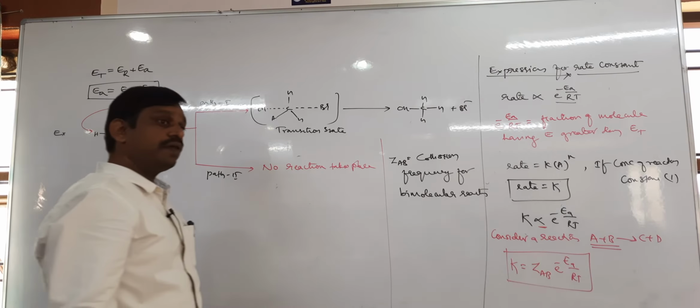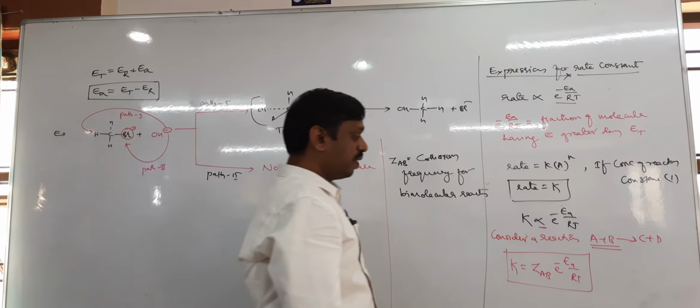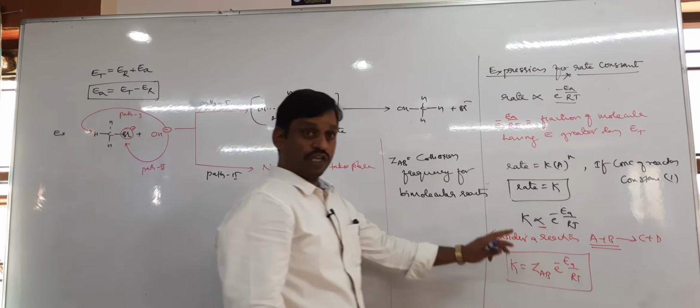Bimolecular means molecularity 2. If the molecularity is 2, this can be used. If molecularity is 3, 4, 5, or n, then you can take K equals A into e to the power minus Ea by RT. This equation we studied in Arrhenius. This A is also the frequency factor, for all molecularities, whether bimolecular or trimolecular. ZAB is only for bimolecular.